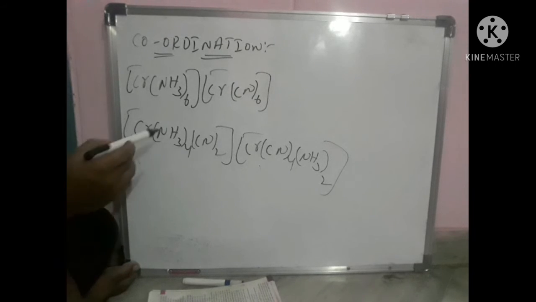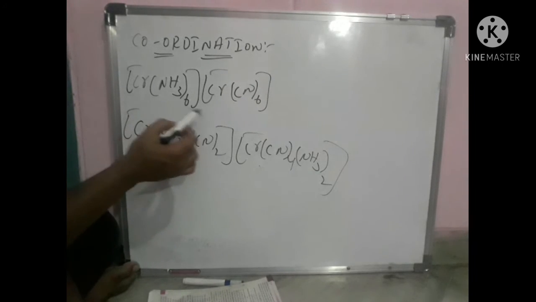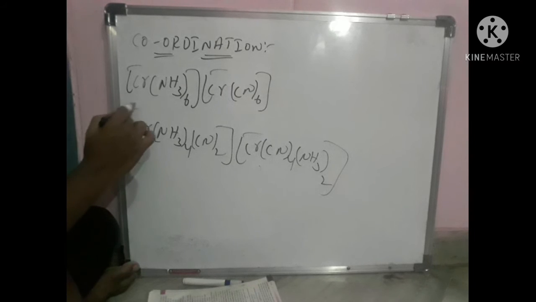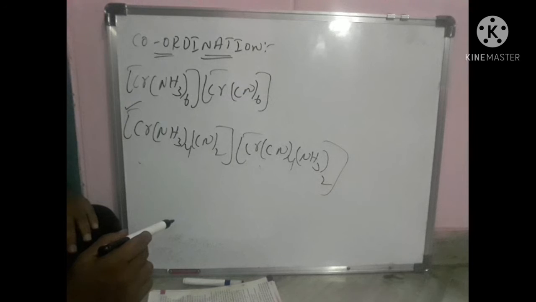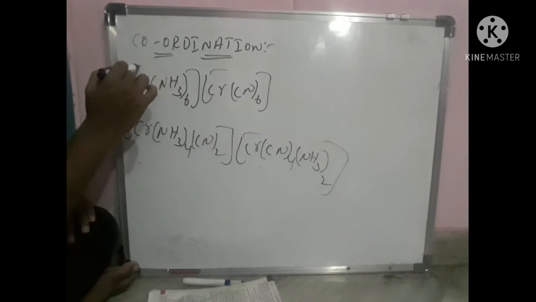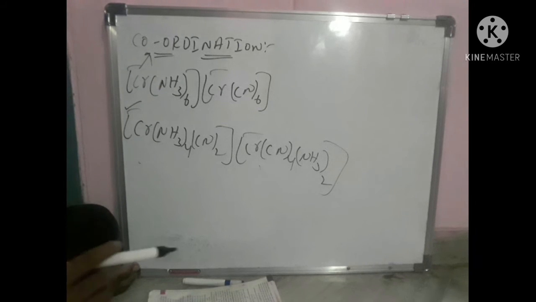Due to the exchange of the ligands, this isomerism can arise. That is why it is called coordination isomerism. So this example also belongs to coordination isomerism.